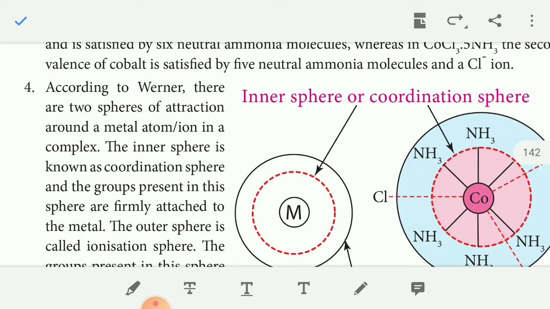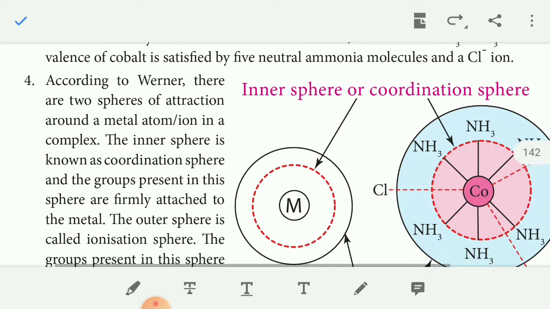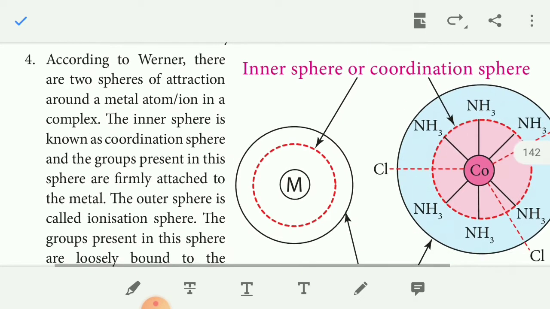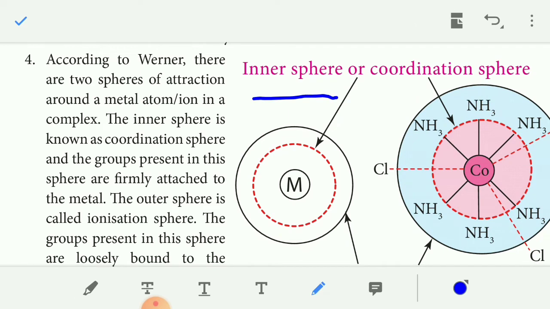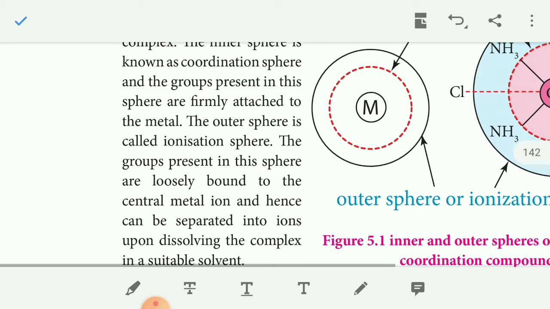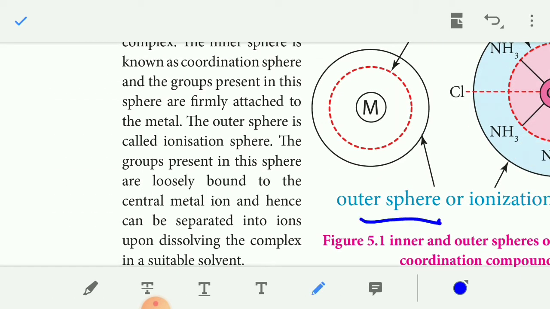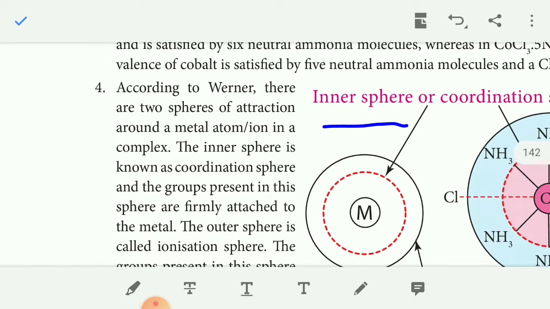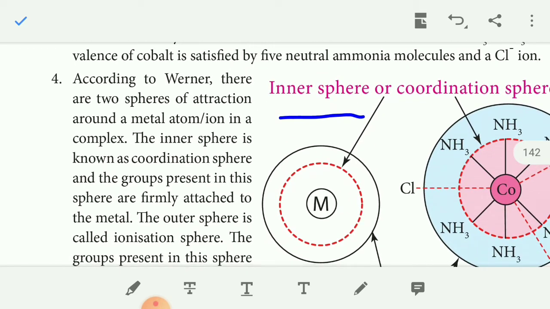The coordination sphere is held together very strongly, so it cannot be separated.